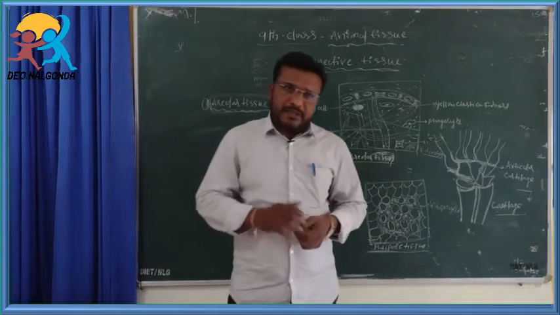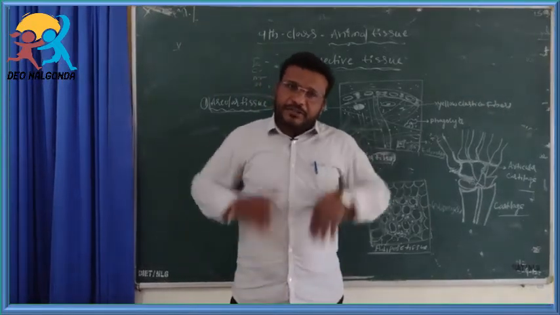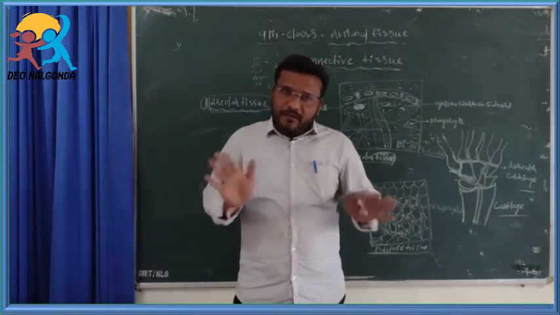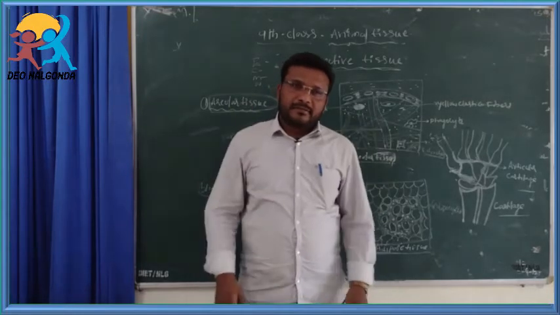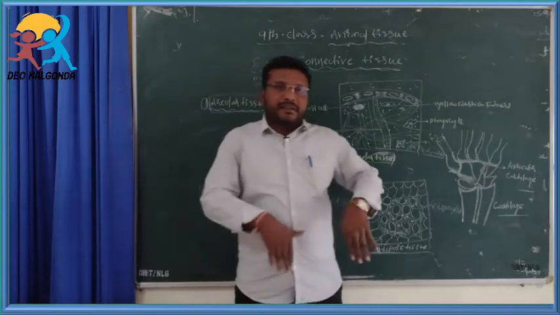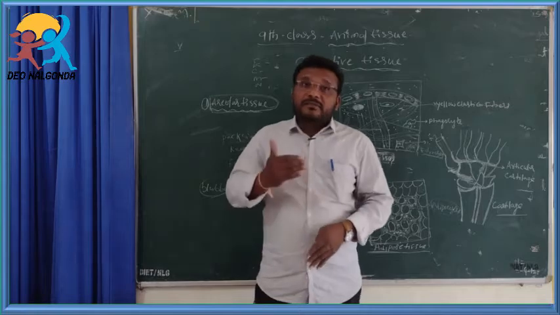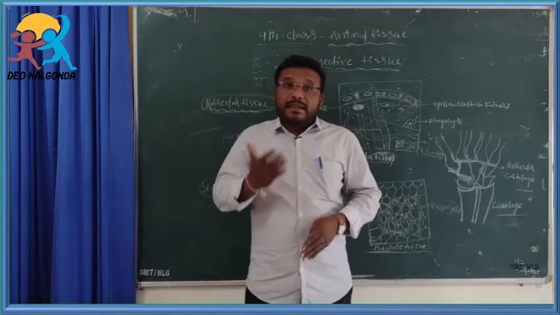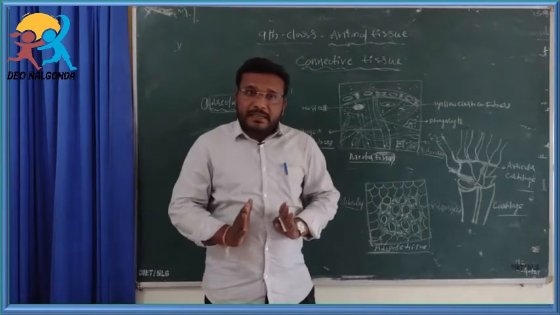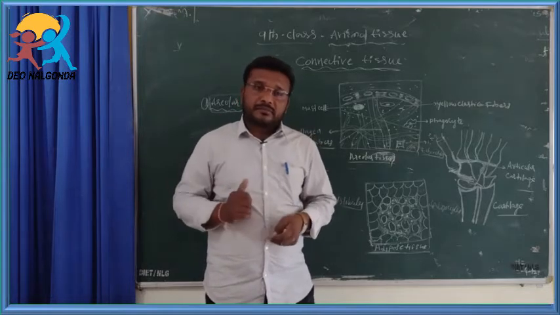Students, here is one question: are all the cells or tissues in our body soft and smooth? If all tissues in our body were soft and smooth, how would they provide the definite shape of organisms or animals?